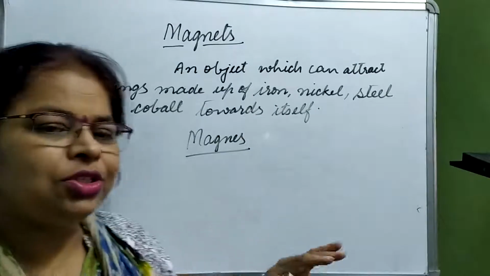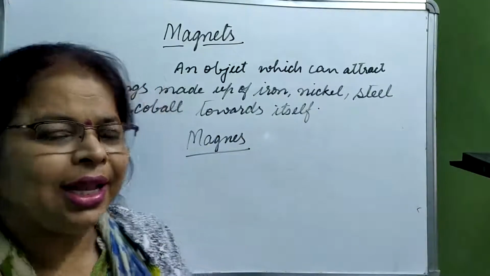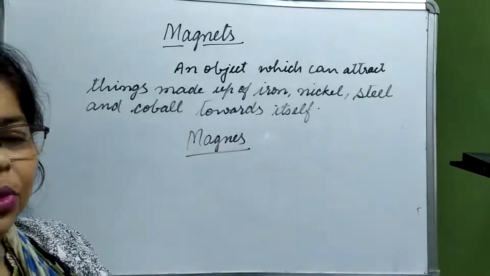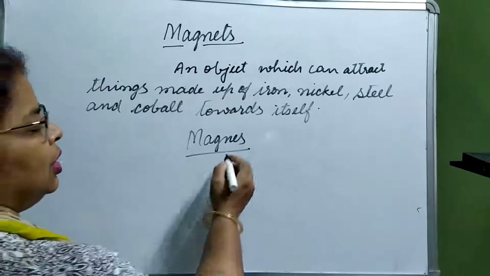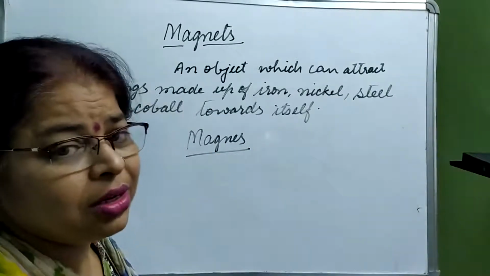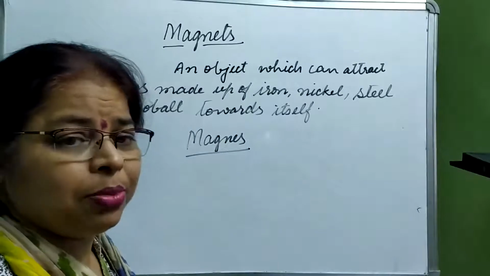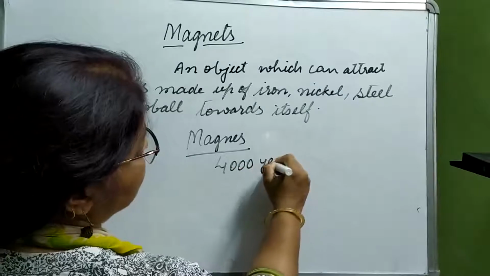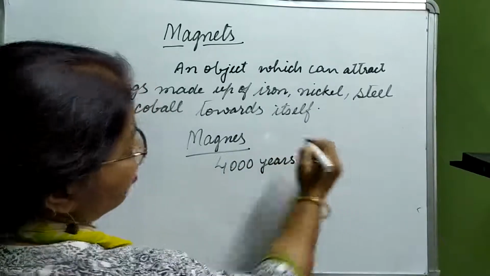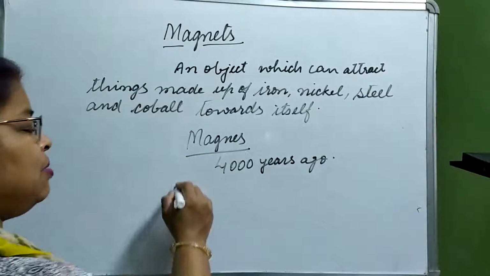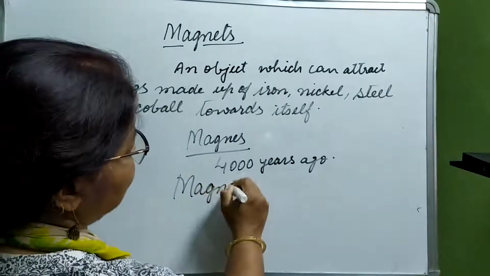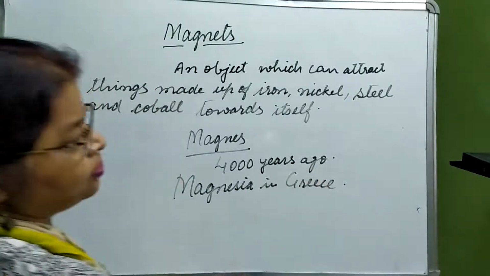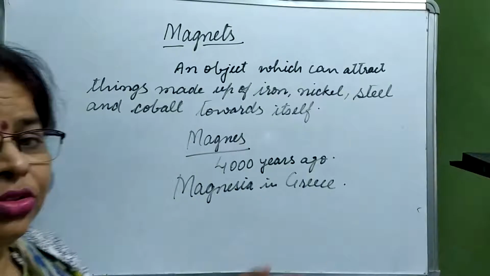When he was herding the sheep in the jungle, at that time he discovered the magnet. According to this very popular tale in that region, about 4,000 years ago it was found in Magnesia, a place in Greece. Greece is a European country.